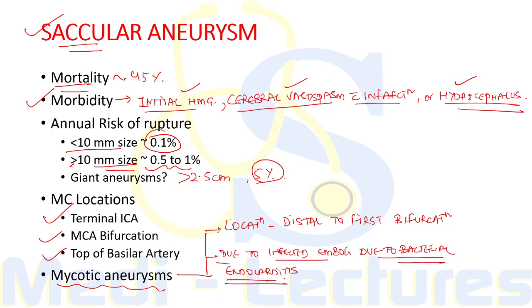So the infected emboli will arise from the infected valves present in bacterial endocarditis and lead to these mycotic aneurysms, and the location is characteristically distal to the first bifurcation of major arteries of the circle of Willis. Now the important point is that these infected emboli lead to septic degeneration of the arteries and subsequent dilatation and rupture. This can also lead to subarachnoid hemorrhage.